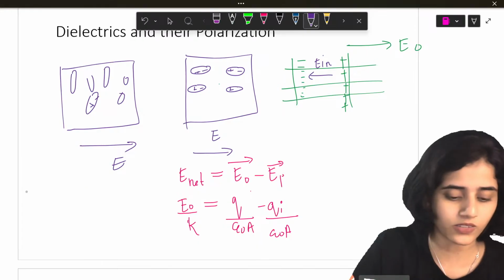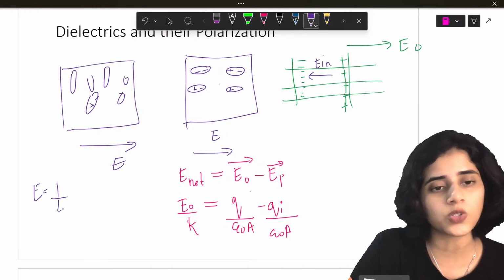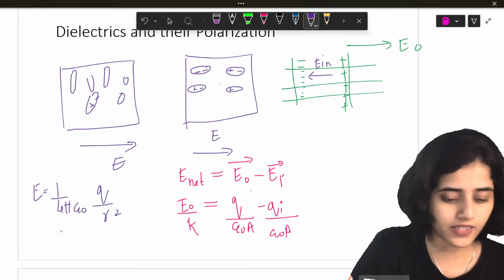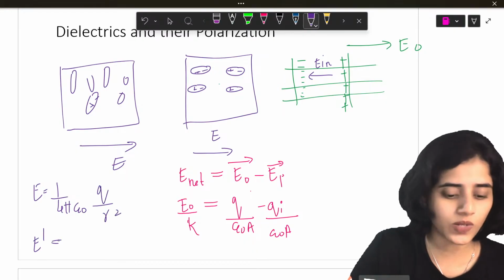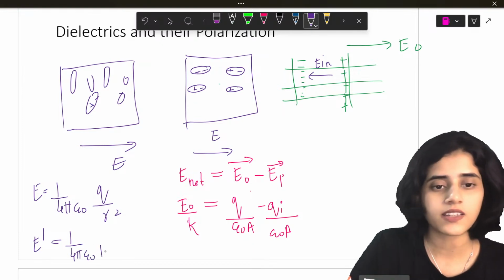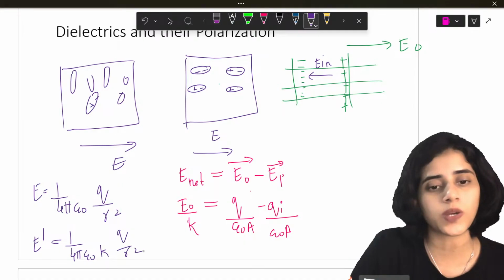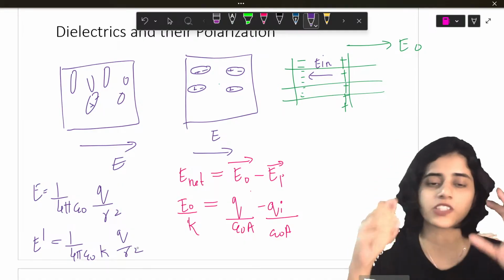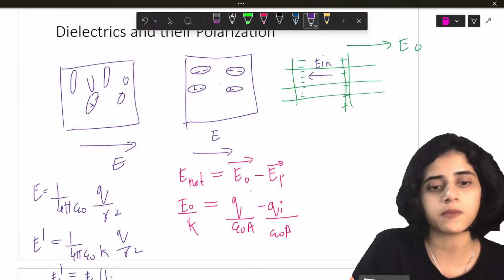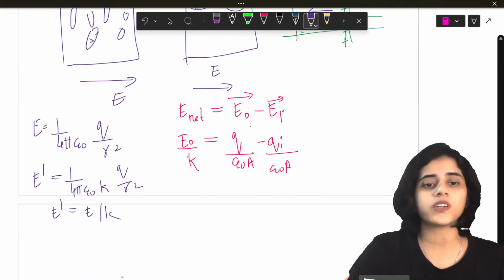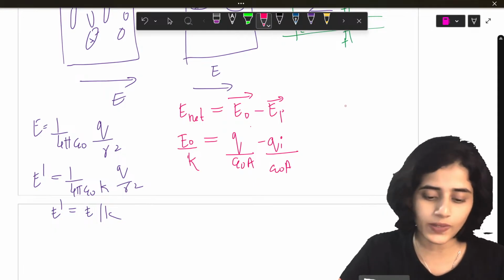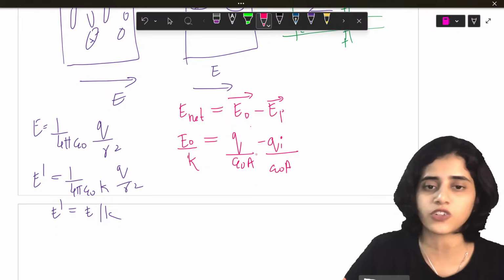I can tell you that also. E is equal to 1 by 4 pi epsilon naught Q divided by R square. So E dash will be 1 by 4 pi epsilon naught K into Q by R square. So electric field initially, then electric field in a dielectric. So basically E dash is E by K. So that is what I have used here. So E naught by K is equal to Qi minus epsilon naught A.